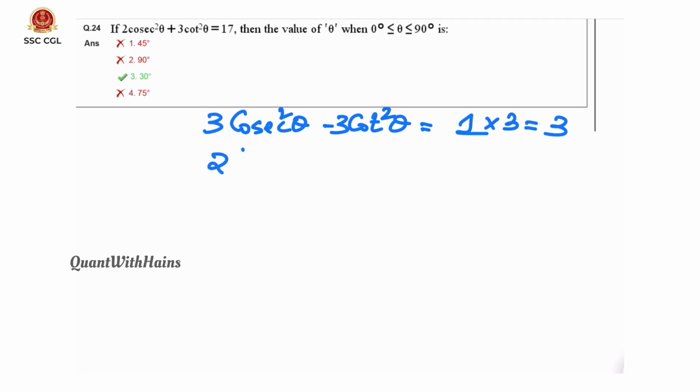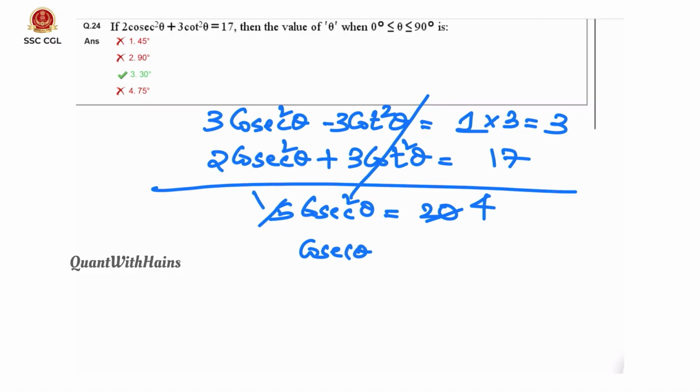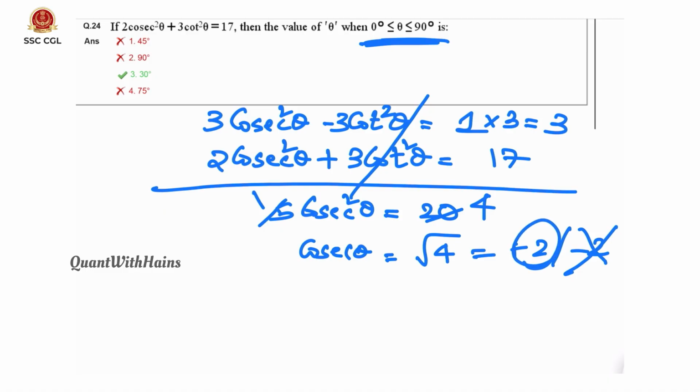Now we will write again the same, 2 cosecant square theta plus 3 cot square theta is 7. Now if we equate, this both get cancelled. 5 cosecant square theta we got as 20. 5 ones are 5, 5 fours are 20. Here cosecant theta is under root 4. Here plus 2 or minus 2. Minus 2 we need to ignore because the theta is between 0 to 90 degrees. That means theta is 30 degrees. That is option 3.